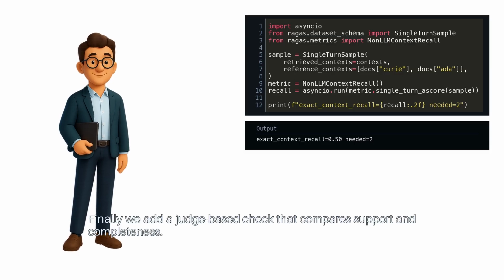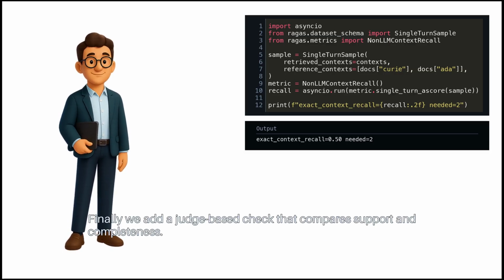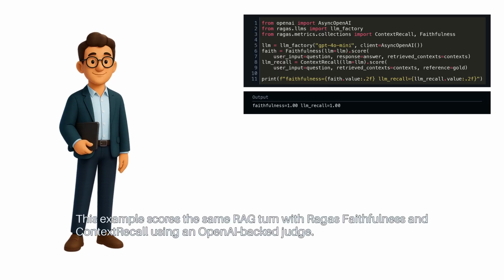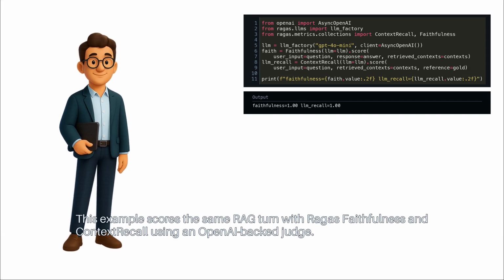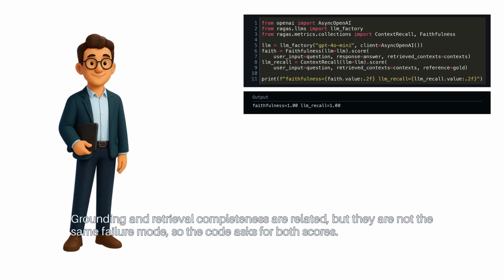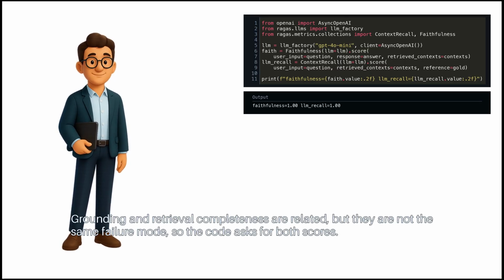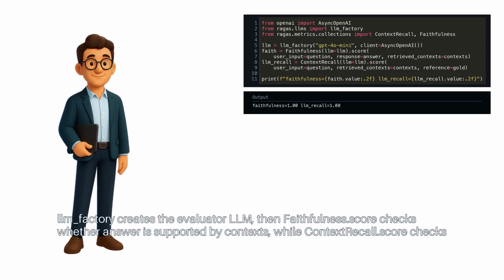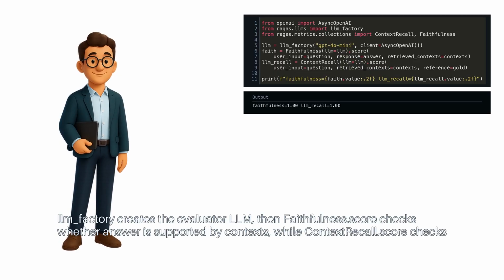Finally, we add a judge-based check that compares support and completeness. This example scores the same RAG turn with Ragas faithfulness and context recall using an OpenAI-backed judge. Grounding and retrieval completeness are related, but they are not the same failure mode, so the code asks for both scores. llm_factory creates the evaluator LLM.